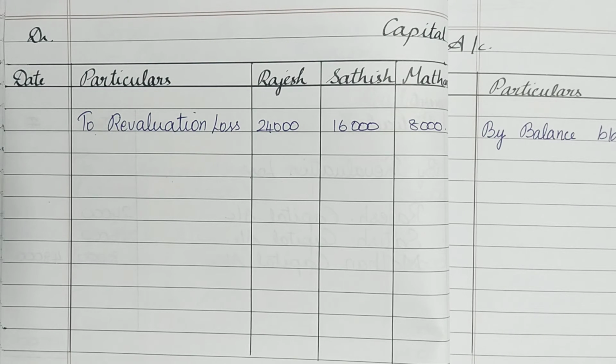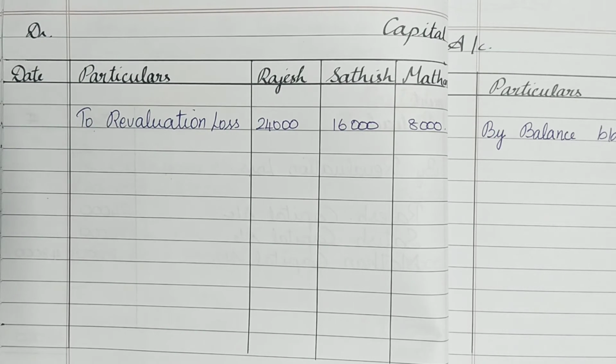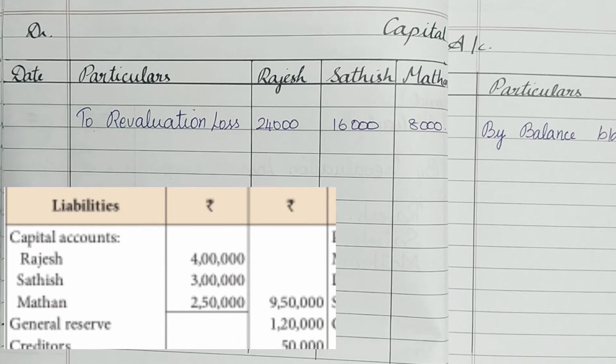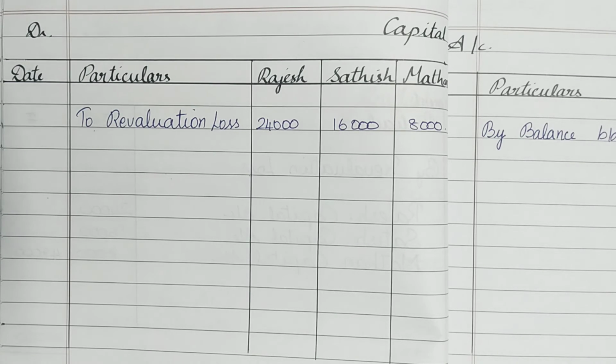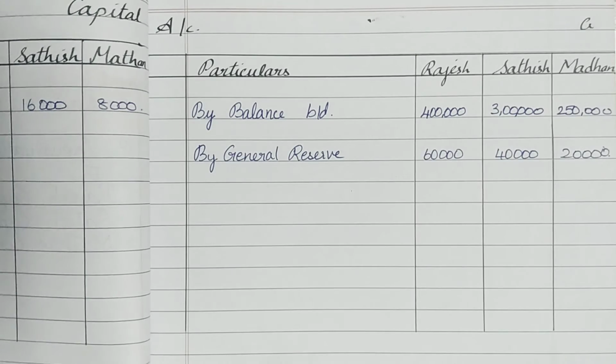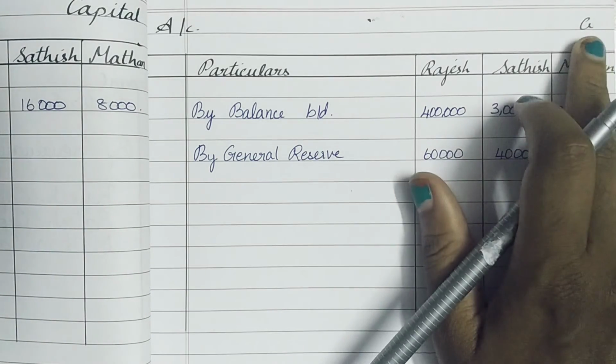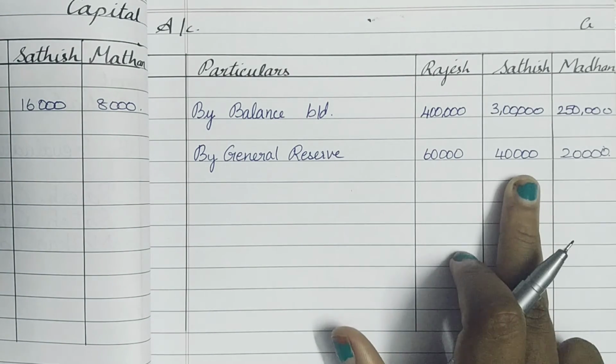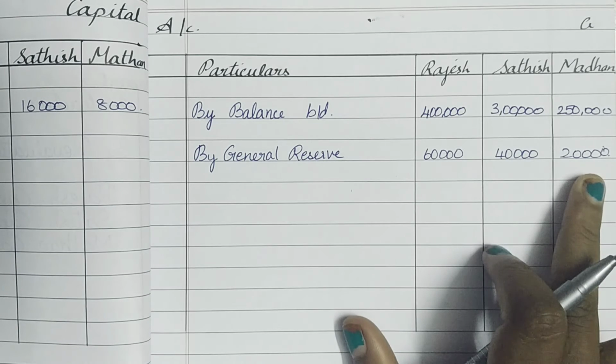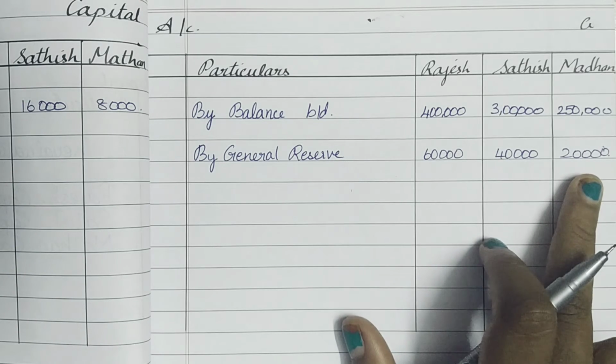Next, we're going to record the special item which we noted down in the balance sheet, that is general reserve, and we have already worked out a working note showing how much is going to go to each partner. So now general reserve is on the liability side of the balance sheet, that is the left side. So it has to be brought to the right side, that is the credit side of the capital account. I recorded the general reserve on the credit side of the capital account as 60,000, 40,000 and 20,000 respectively according to the working note we did.